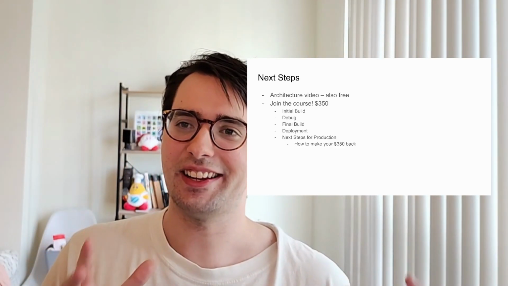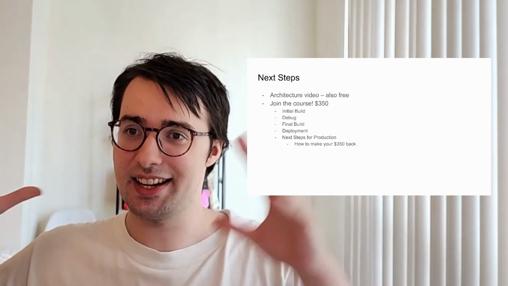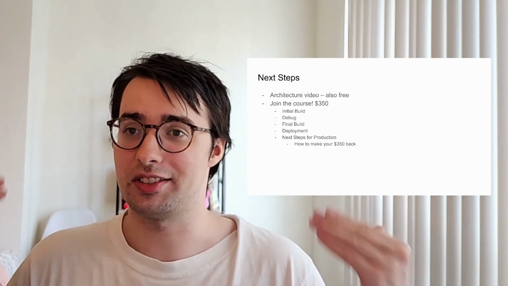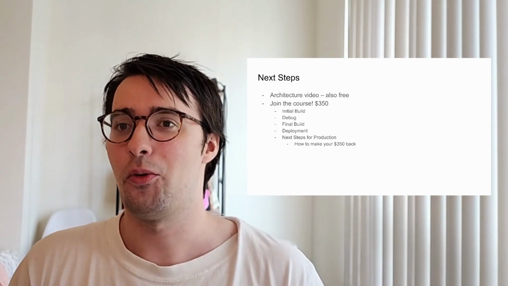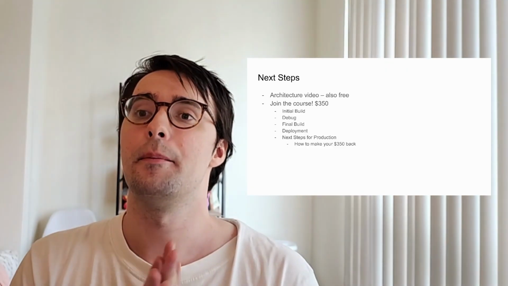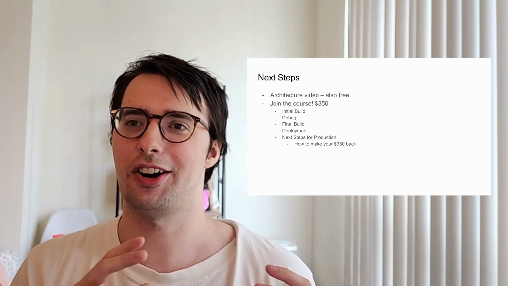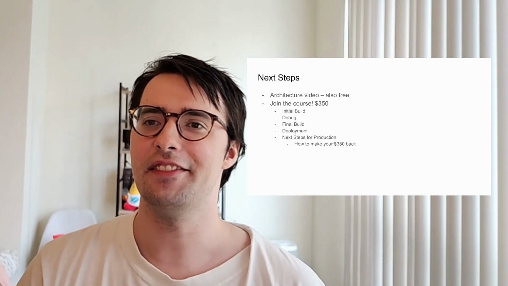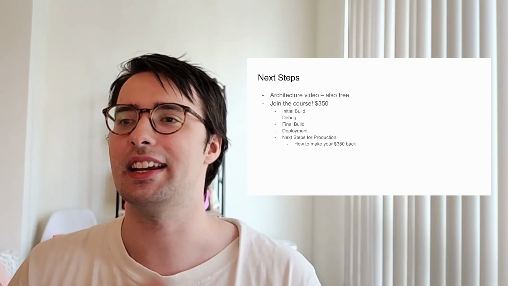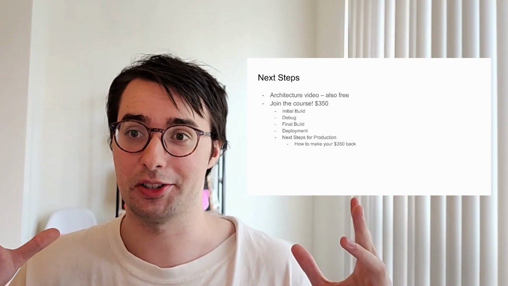And then finally, my favorite one is that we'll talk about the next steps for production. So when we finish the first 6, when we finish the majority of this project, it's not going to be ready for production. There's going to be a bunch of security vulnerabilities. There's going to be a bunch of stuff that we're just trying to make something for a portfolio, so we're not really concerned about it being production ready. But I'm going to guide you in the way of kind of like a second architecture video of what our production steps look like. And I'll give you not just a technical guide, but a business marketing guide as to how you can then turn that into a SaaS app and hopefully make your $350 back.